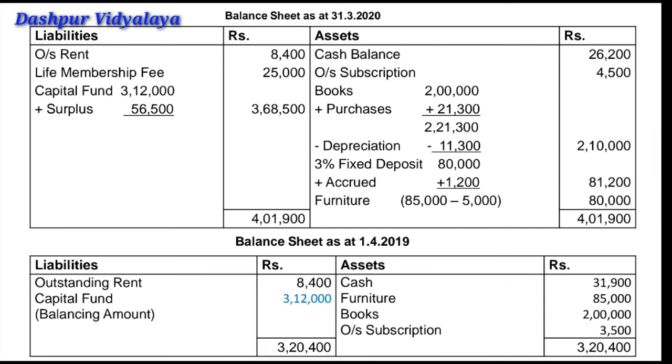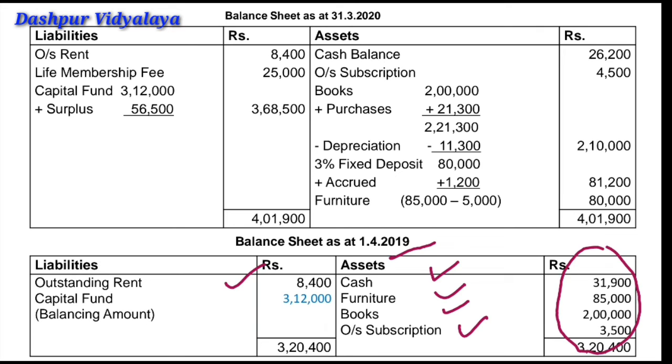Now let's see how to calculate the opening capital fund. All the opening assets are added and all the opening liabilities are deducted to find out the opening capital fund. Here we are given cash rupees 31,900 at the beginning of the year. Furniture we are given 85,000. Books we are given 2 lakh, and outstanding subscription 3,500 for the last year. Outstanding rent we are given 8,400. Here there will be no depreciation charged because it is charged at the end of the accounting year.